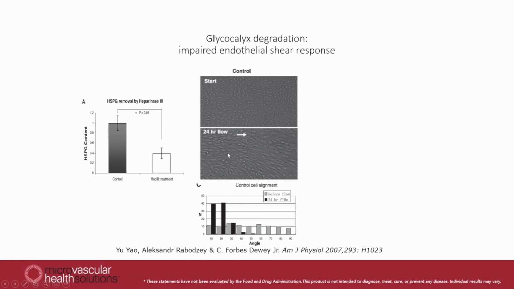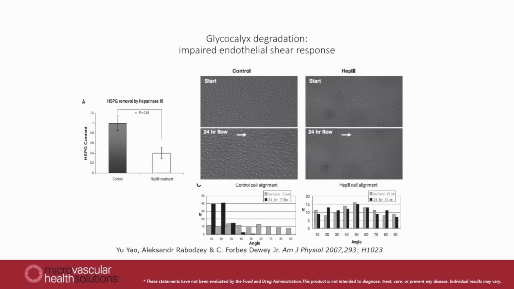But if you start exposing the endothelial cells to blood flow, again in the flow chamber from left to right, with blood flowing over the surface of the endothelium for 24 hours, then after 24 hours, if they are flow sensitive, the endothelial cells all start aligning in the same direction. Well, this is in the presence of a healthy glycocalyx. So if you take off the glycocalyx, again with an enzyme called heparinase, then even after 24 hours of blood flow, the endothelial cells do not sense that anything is flowing over their surface. And they have no glycocalyx to be able to sense the shear forces, and the orientation of the cells didn't change.